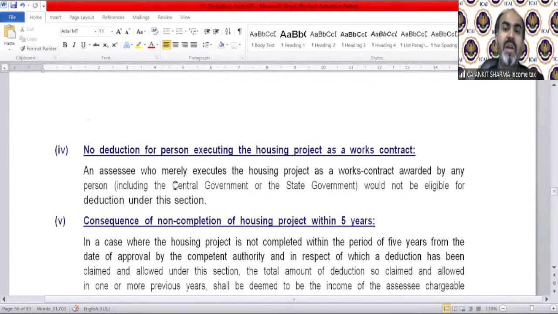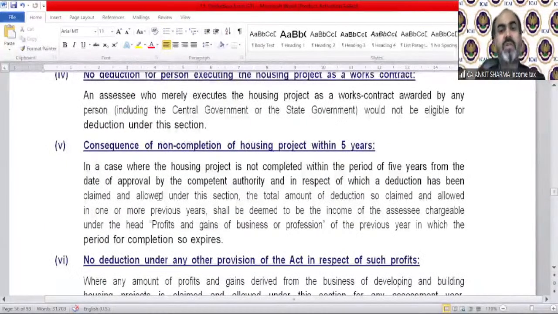An assessee who merely executes the housing project as a work contract awarded by any other person, including the central or state government, would not be eligible for the deduction under this section. Consequence of non-completion of the housing project, what will happen? The deduction you have claimed should be liable to tax as your income.